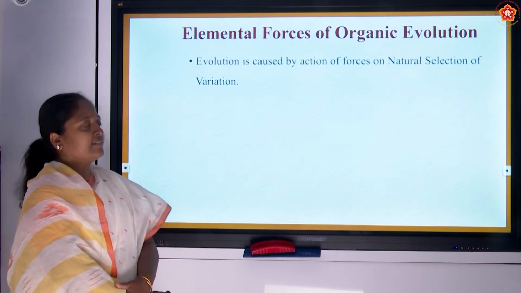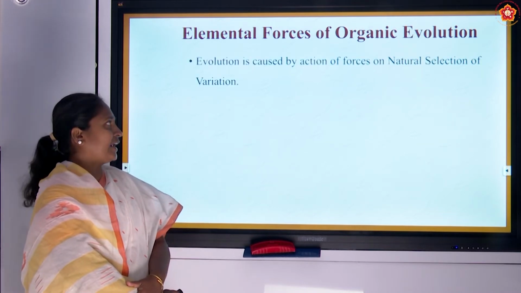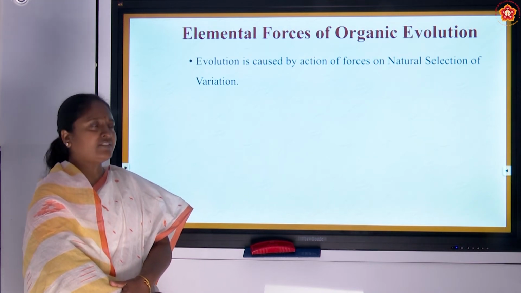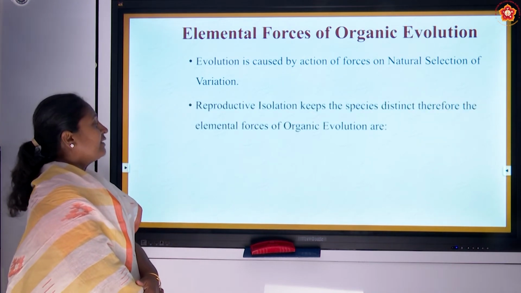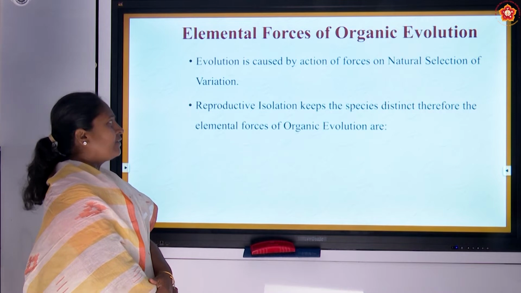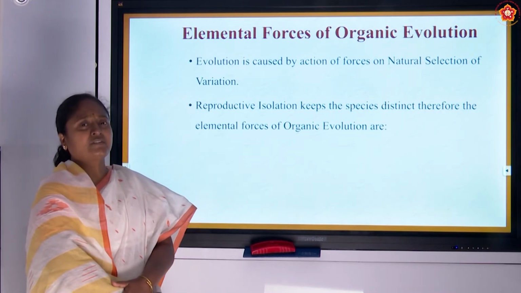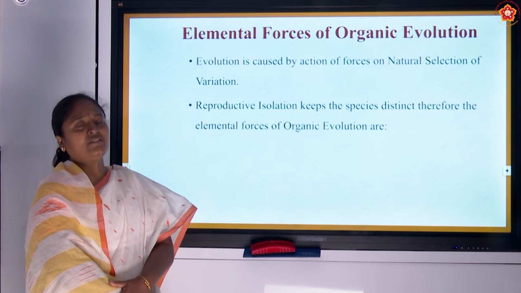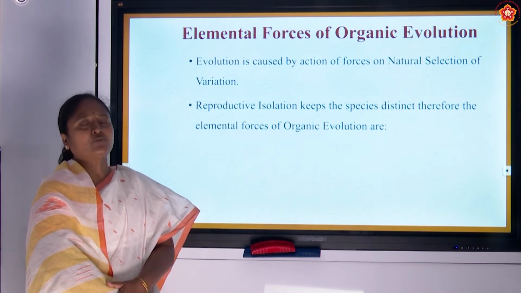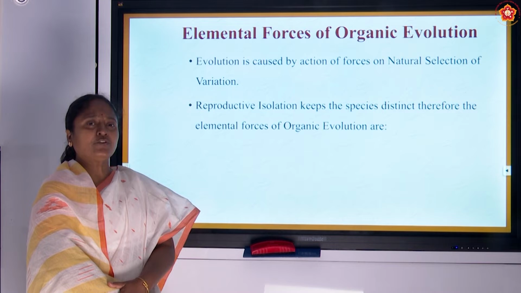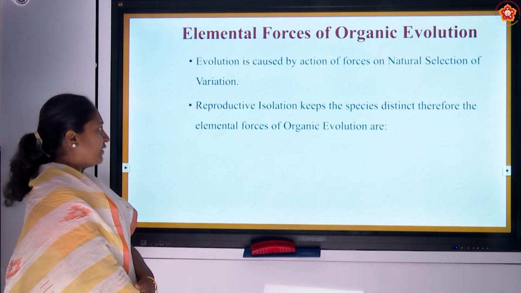Evolution is caused by natural selection, right? The variation which happens in the organism, if it is advantageous, is selected. And the organism may have a reproductive isolation, that is, organisms which are slightly different from each other may not be able to reproduce, thereby these organisms tend to get isolated from each other.